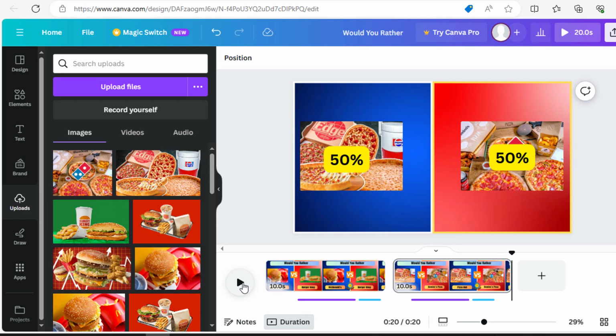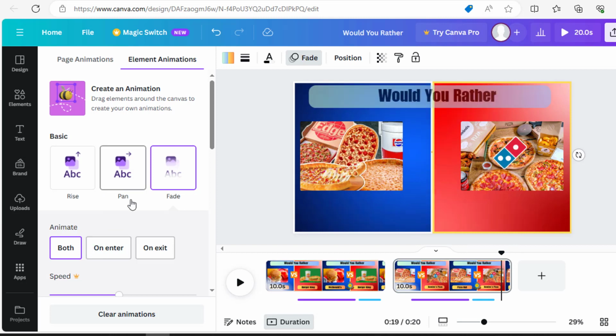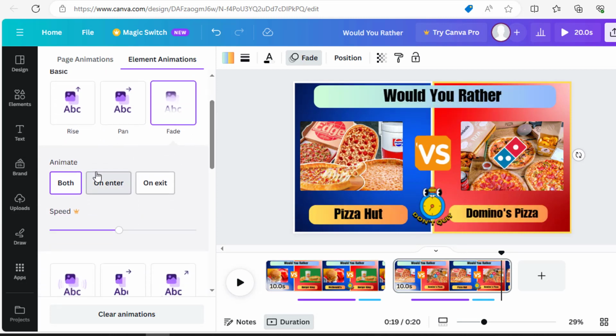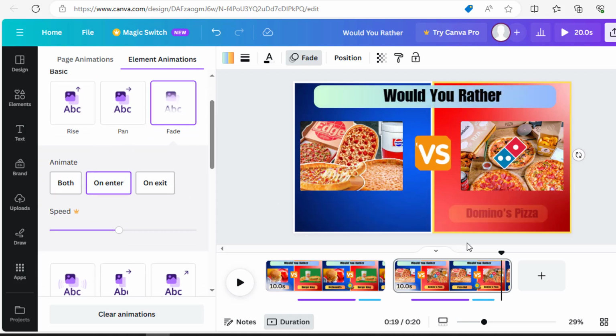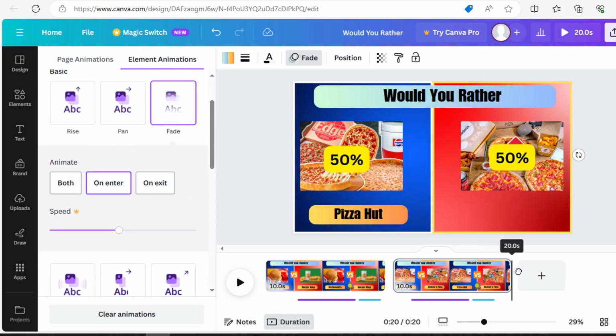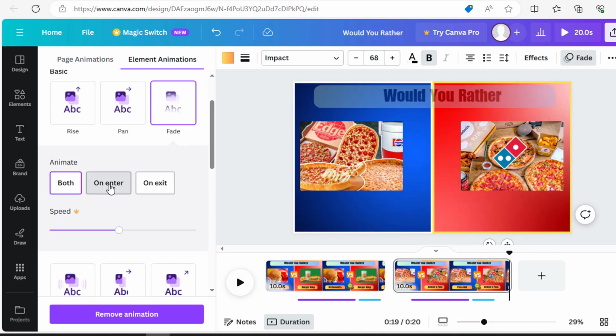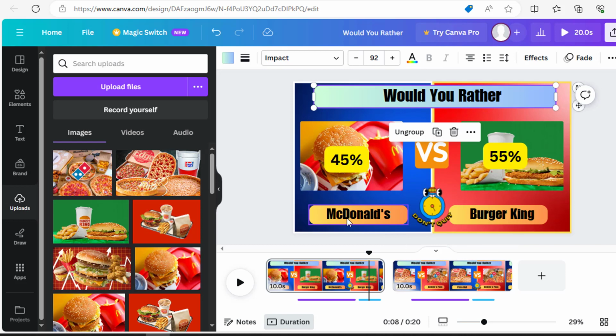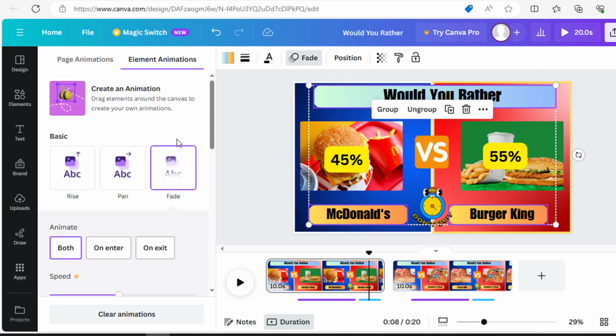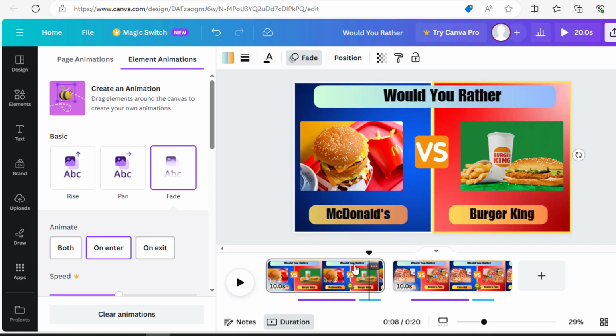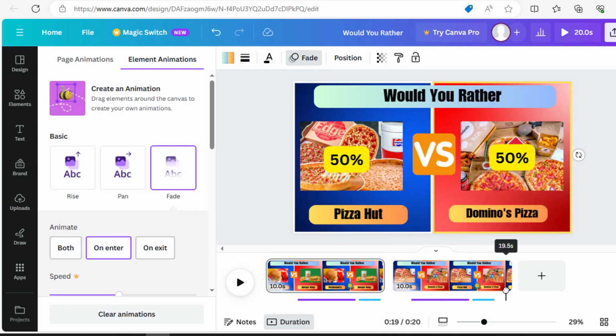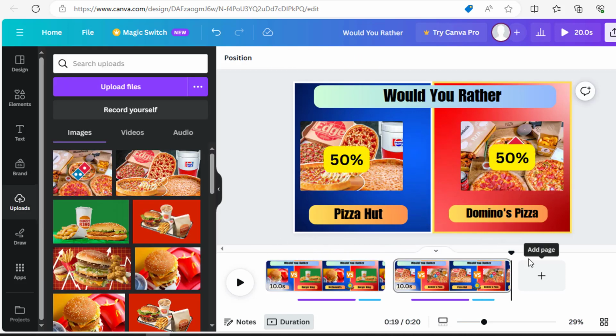Our all text animations are fading away at the end. So don't click on both. Click on Enter. So our boxes will animate at the beginning. And it will not fade away when the video ends. So follow this process for the rest. You can make a short video by following the same process. It's just easy and simple. I think anybody can do it.